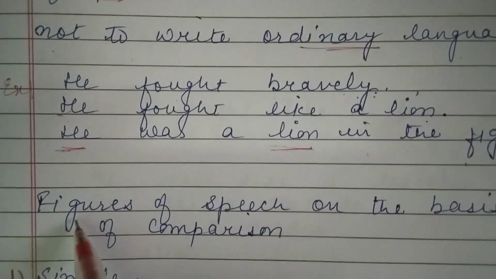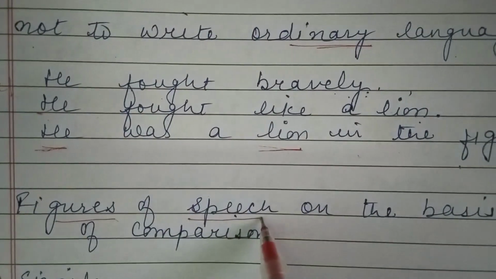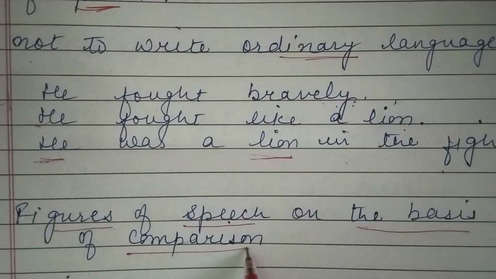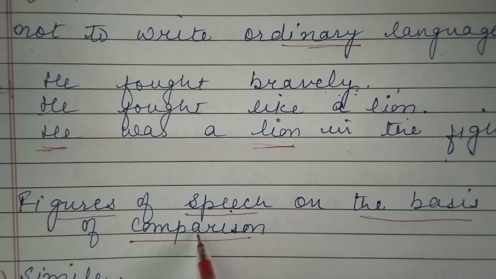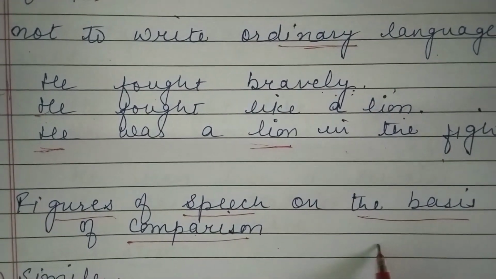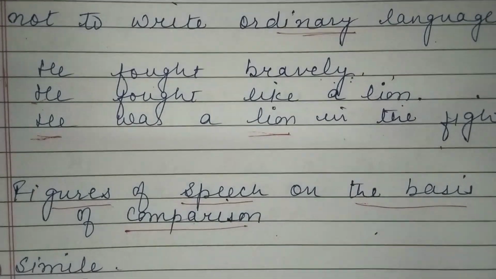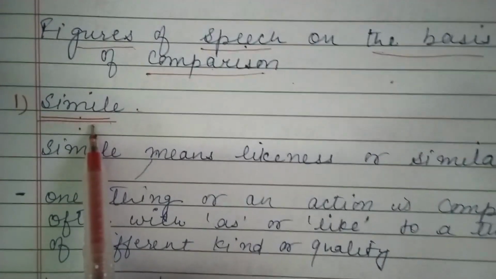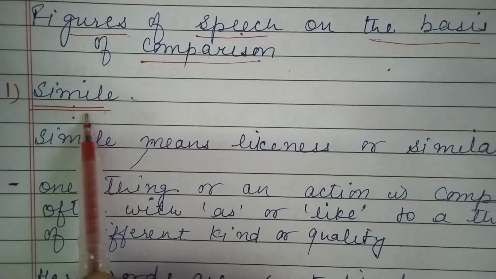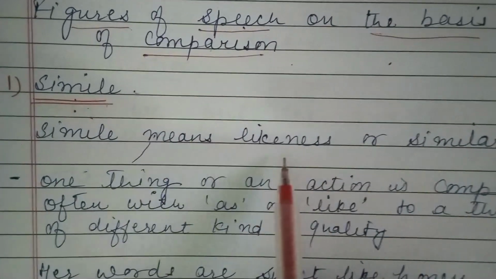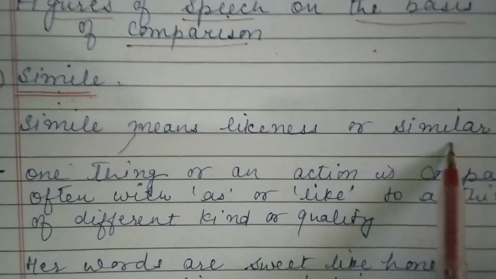First of all, we are going to discuss figures of speech on the basis of comparison. In comparison, we are comparing one thing with the other. So our first figure of speech on the basis of comparison is simile. As the word tells us, simile means likeness or similar.